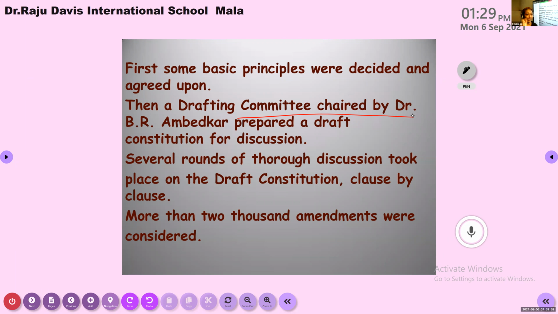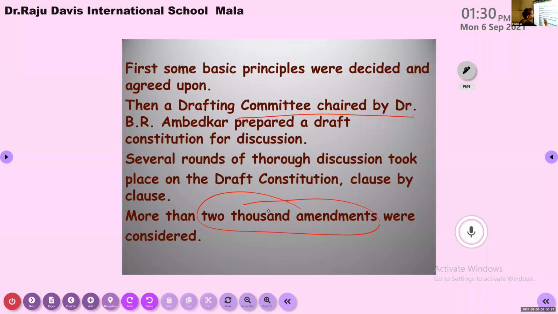Draft one in the sense only outlines will be there, important points only will be there. They drafted that. Now, after drafting it, it was put up for discussion. Clause by clause, paragraph by paragraph, lots of discussion took place on the draft Constitution in this Constituent Assembly. And more than 2,000 amendments were brought.